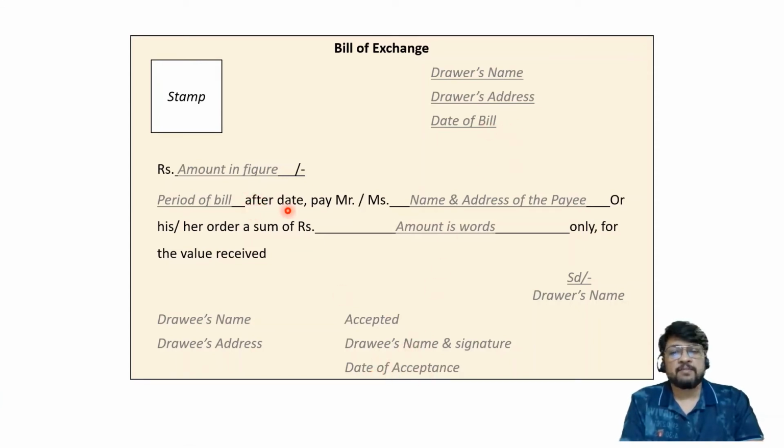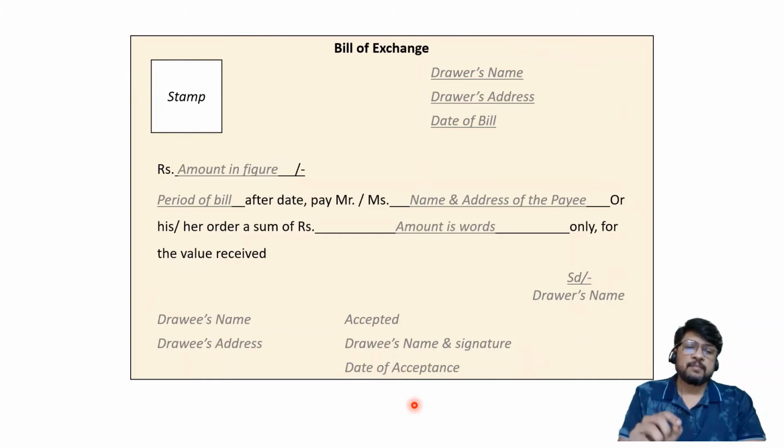So if the word is after date, then the life of the bill starts from this date. If the word here is after sight, then the life of the bill starts from this date, the date of acceptance. I hope now everybody has understood the concept. So this is the format of a bill of exchange, and in your examination you will always find at least one compulsory question for the purpose of drawing the pro forma bill of exchange. So let me consider some questions on drawing of a bill of exchange.